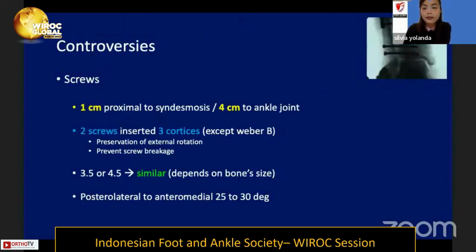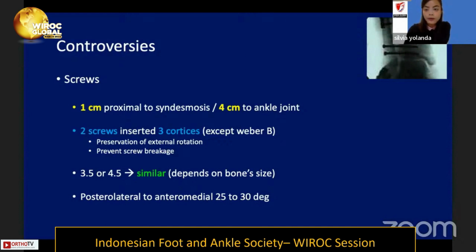There are some controversies during the treatment of the high ankle sprain. First is the screw placement, whether it should be 1 centimeter proximal to the syndesmosis or 4 centimeters from the ankle joint. But both of these have the same result from several research studies. The screw is inserted through four cortices except in Weber B, where the function is preservation of the external rotation and also to prevent screw breakage.